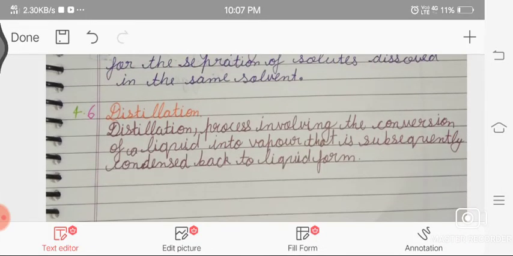Now we come to distillation. What is distillation? The distillation process involves the conversion of a liquid into vapors that are subsequently condensed back into liquid form. Distillation is simply a process in which two miscible liquids are mixed and their boiling points differ by 25 degrees Celsius.